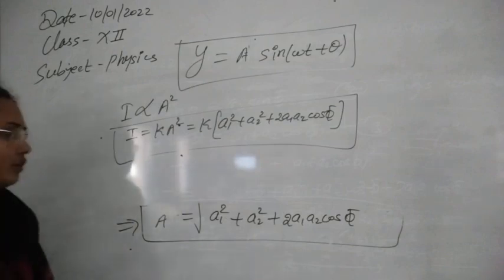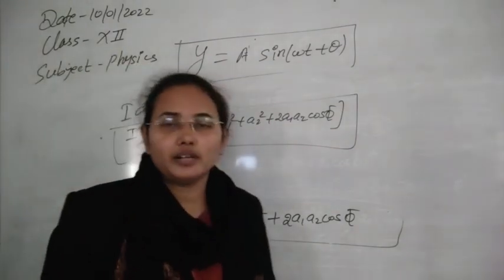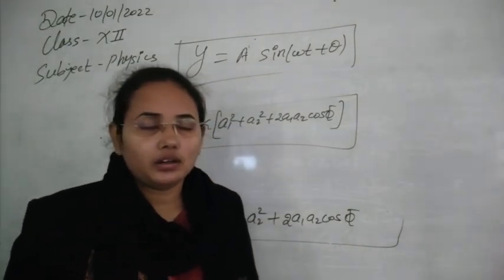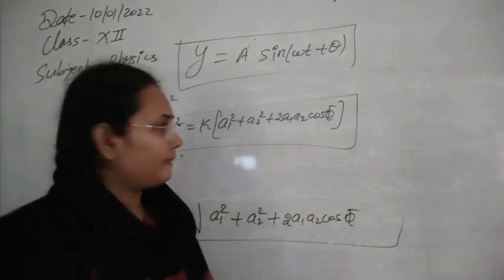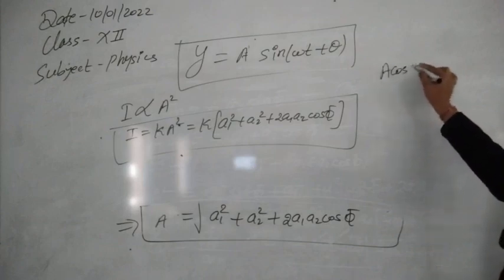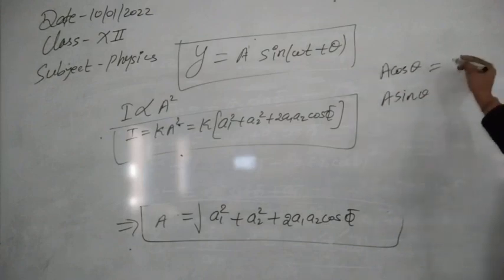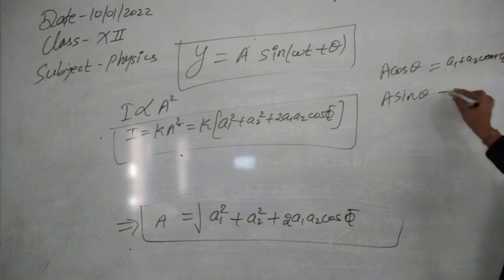Now what is the value of theta? I should write it again: a cos theta and a sin theta. a cos theta has the value a1 plus a2 cos of phi, and a sin theta has the value a2 sin of phi.